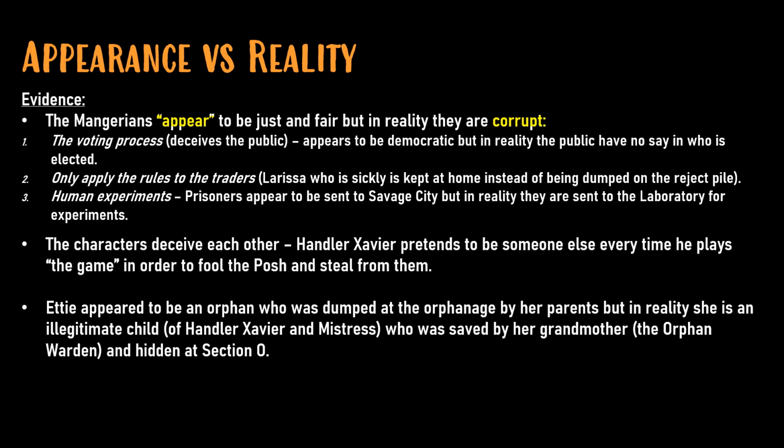So here we look at the corrupt examples. For example, the voting process, which we discussed, just deceives the public. The guardians appear to be democratic, but in reality, the public have no say in who is elected. The next example is that the rules only apply to the traders. Larissa, who is sickly, is kept at home instead of being dumped on the reject pile. This is a clear example that the Mangarians only appear a certain way, but in reality they are completely different.